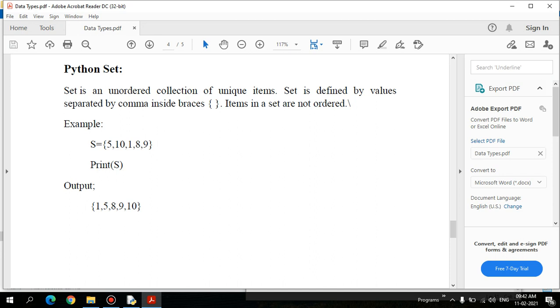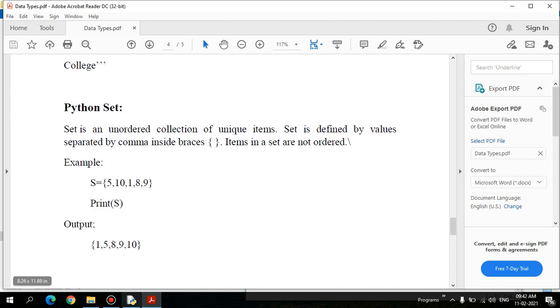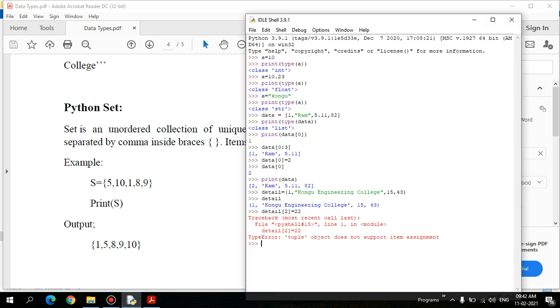Let me show some examples. I'm creating a variable called college. I'm using curly braces and commas, and defining some elements. Let's go for integers: 5, 4, 3. Now the set has been defined. I'm printing college here.